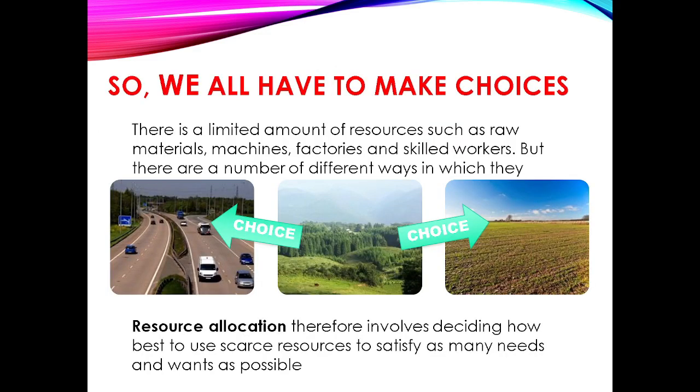So we have to make the choice. There is a limited amount of resources such as raw material, machines, factories and skilled workers. But there are a number of different ways in which they are used. For example, as shown in the picture, we have a land, but land is used in different ways. Either it is used for making roads or used for plowing. So we have to make the choice how to use the land.